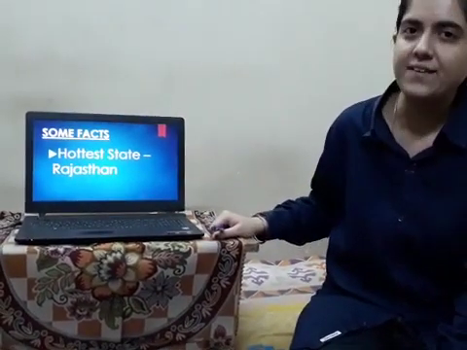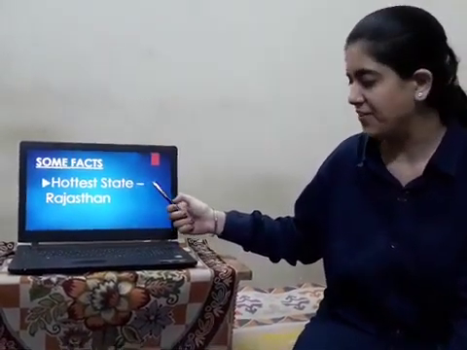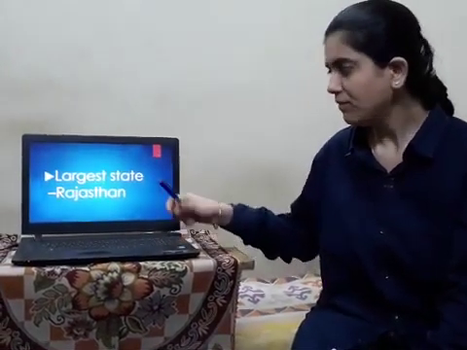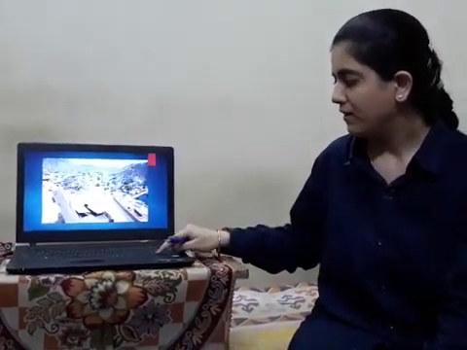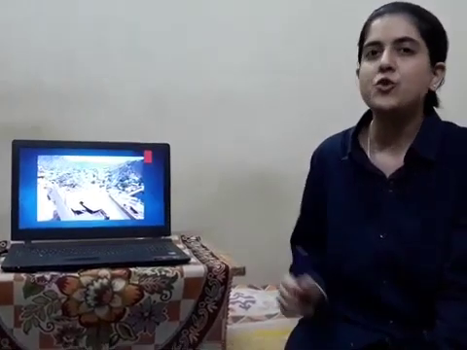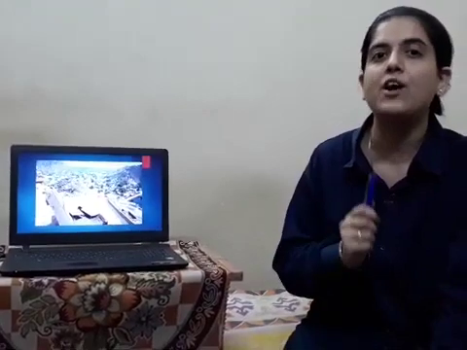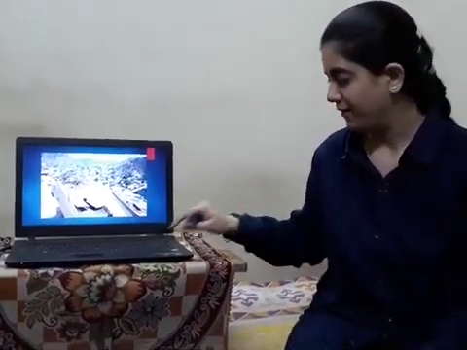Now, some important facts that are related to different states. What are they? The hottest state of our country is Rajasthan. You can see this is the hottest state, has a very high temperature, has a very hot climate and has no vegetation. The largest state of our country is Rajasthan. You can look at this picture also, and Rajasthan comprises 10% of the total area of our country. 10% of the land is with Rajasthan.